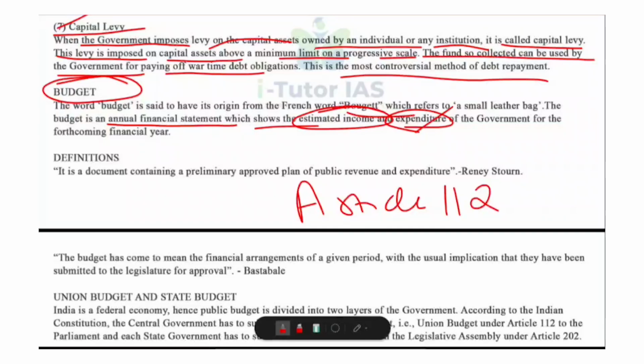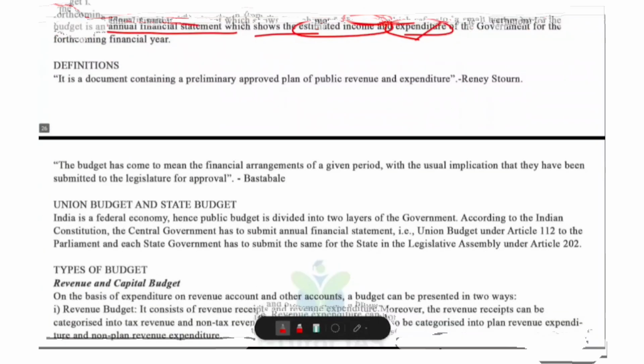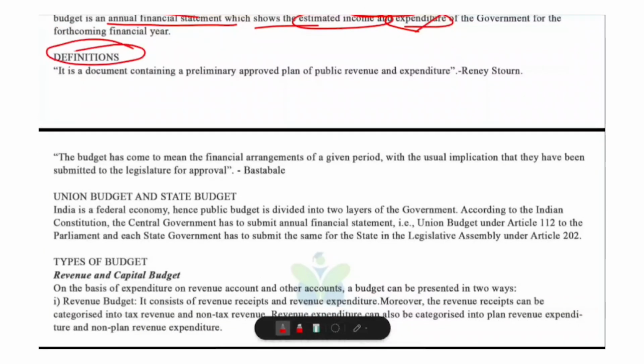Okay, so the word budget is said to have its origin from the French word budget, which refers to a small leather bag. The budget is an annual financial statement which shows the estimated income and expenditure of the government for the upcoming year. Okay, now definition of budget.